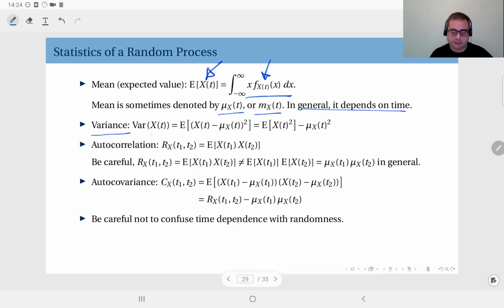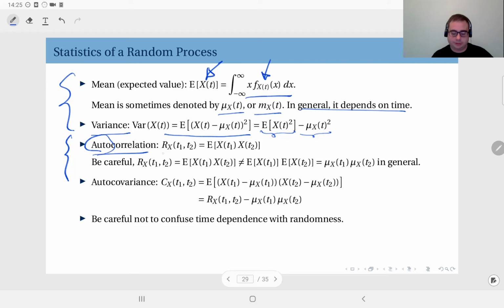And the variance, again, the definition is exactly the same. So you have the second moment here, minus square of the first moment, which may or may not be time dependent. Now, we have used the concepts we have already seen here, but here we have two new concepts, autocorrelation and autocovariance. Auto here refers to the fact that this is a function that is correlation with the random process itself. So auto refers to that itself part.